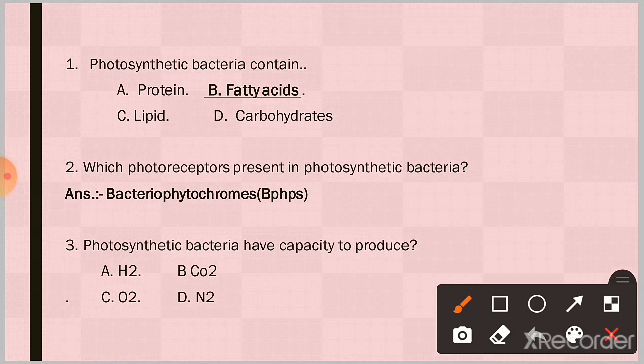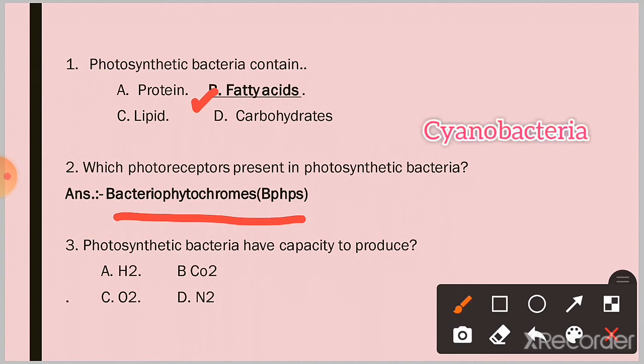Question 1. Photosynthetic bacteria contain option B, fatty acid. Question 2. Which photoreceptor is present in photosynthetic bacteria? Answer: bacteriophytochromes, which were first found in cyanobacteria and are chromoproteins. Question 3. Photosynthetic bacteria have the capacity to produce hydrogen.